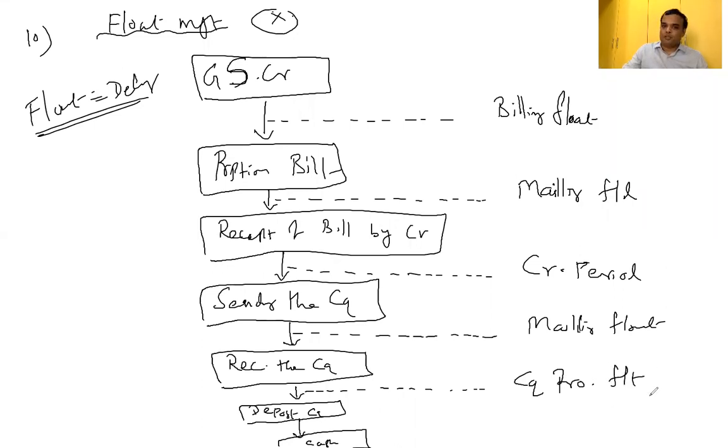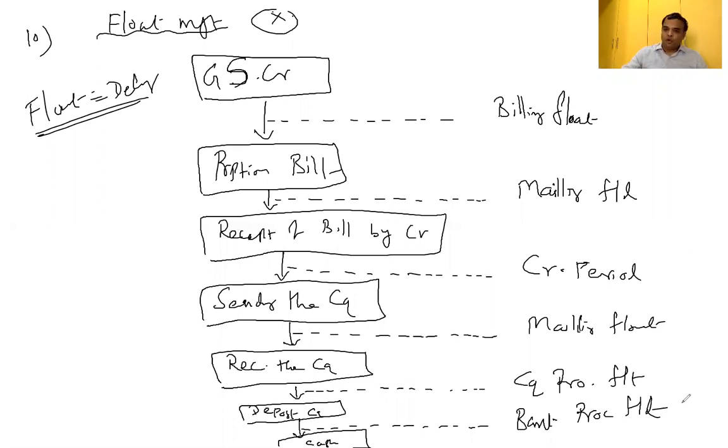Check processing float. We are processing the check because we have to pass the entry. After the processing is over, the accounts department people, once the entries are done, are going to deposit the check with the bank. The banker is not going to give the money immediately. They are going to take a collection period, a delay of one or two days. The moment I give the check, the bank won't give the money. You have to wait for some period. That collection period delay is called bank processing float.